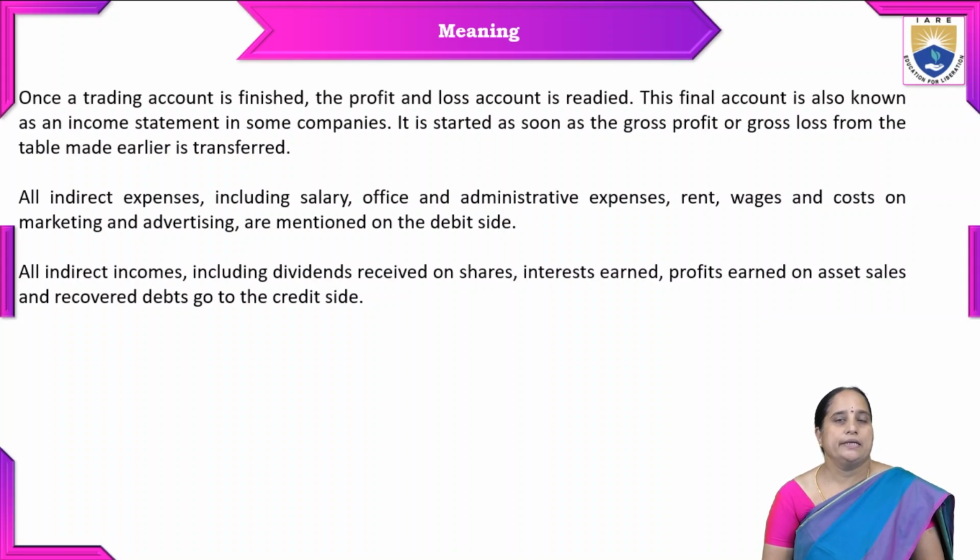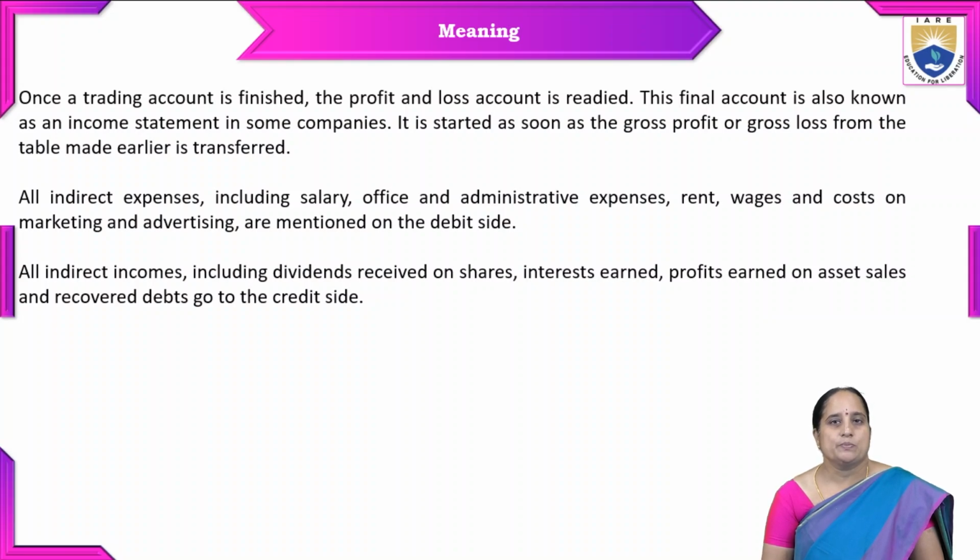Once a trading account is finished, the next level is we have to prepare the profit and loss account. This final account is also known as an income statement in some companies, and it is used to assess the gross profit or gross loss from the table we extracted from the trading account. That must be transferred to the profit and loss account.